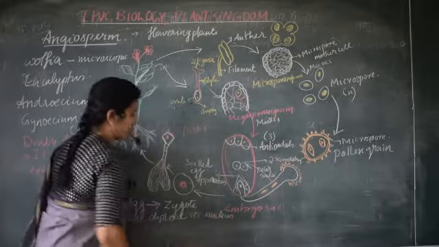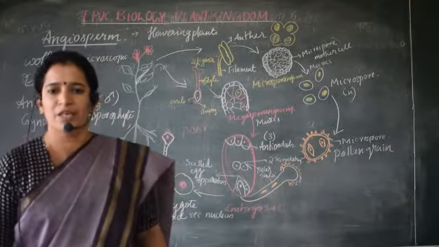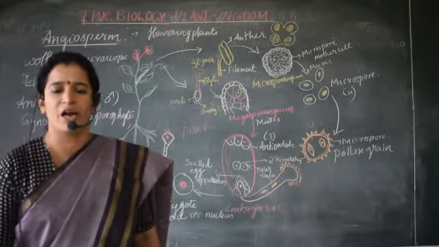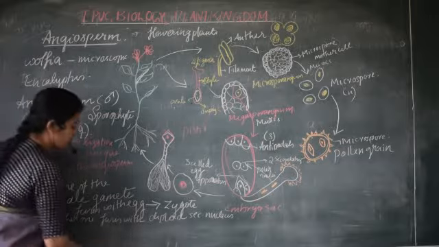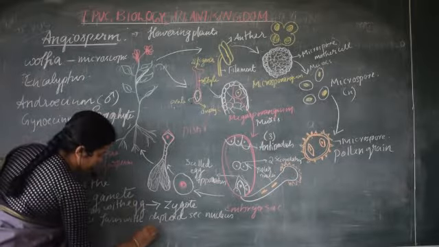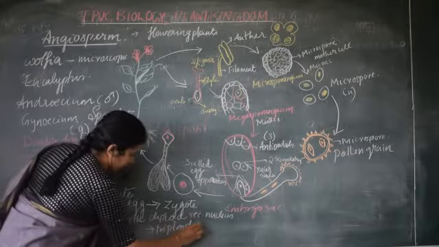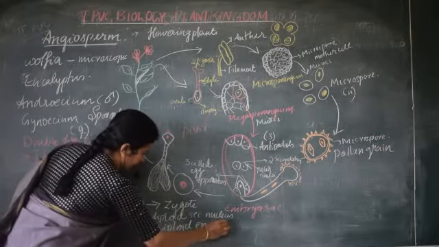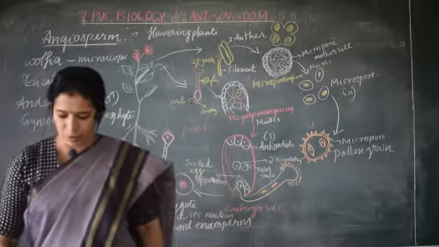Thereby, what will be the condition of nuclei there? Two were already there. One of the male gametes comes and is added there. So altogether, how many nuclei will be there? There will be three sets of nuclei, which is called the triploid endosperm nucleus, the primary endosperm nucleus.